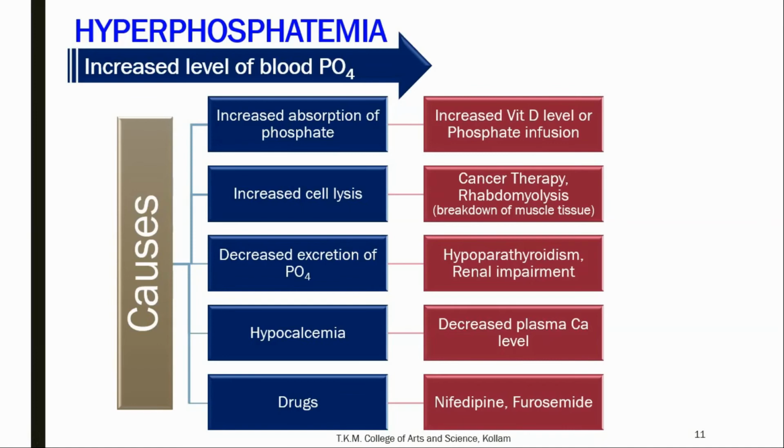Renal impairment sometimes prevents the excretion of phosphate through the kidney, and that finally results in the increase of blood phosphate level. Another condition is hypocalcemia, that is the decreased plasma calcium level, which also increases the level of blood phosphate. Certain drugs like nifedipine, furosemide, etc., also cause the increased level of blood phosphate or hyperphosphatemia.